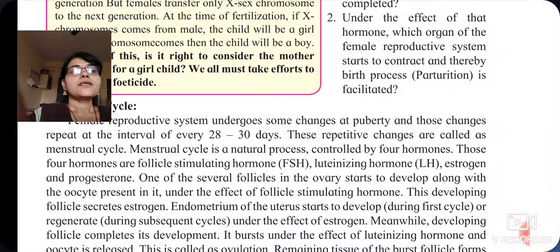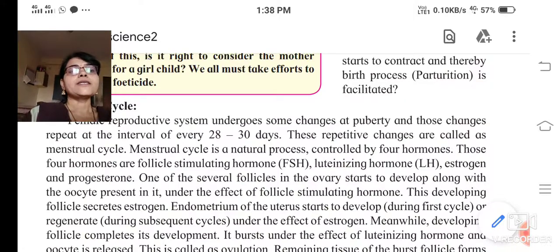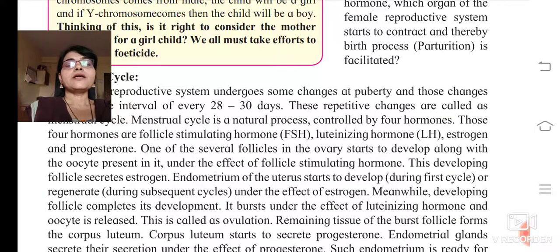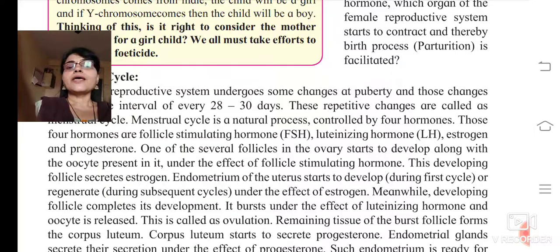So one of the several follicles in the ovary starts to develop along with the oocyte present in it, under the effect of follicle stimulating hormone. There are several follicles in the ovary. Out of these, one follicle, which has the oocyte present in it, will start developing under the effect of follicle stimulating hormone.